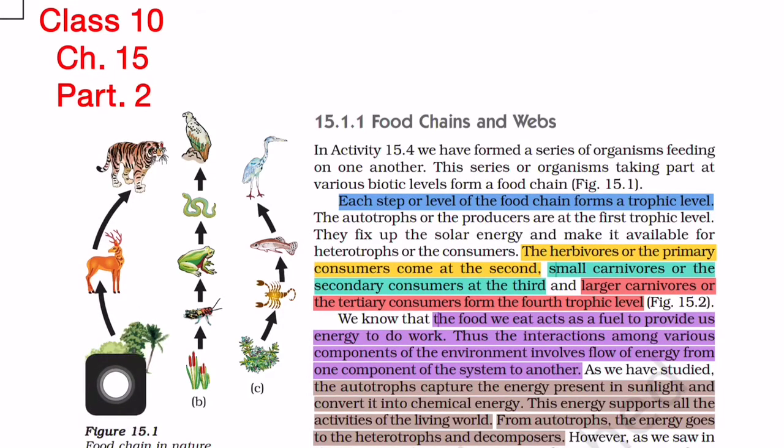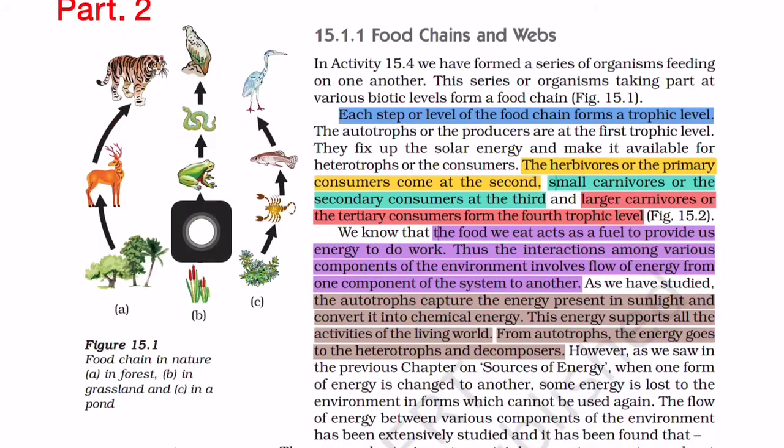One thing is that all the living organisms depend on one another for their food. That means if you take another example, this is an example of grassland. So in the grassland, this is called grass, and this grass is eaten by this grasshopper. Again this grasshopper is eaten by frog. Frog is eaten by snake, and snake is eaten by vulture. So in this way, this is an example of ecosystem, and in this ecosystem, all are dependent on one another.